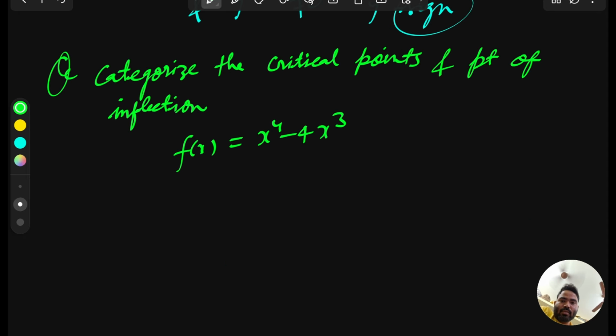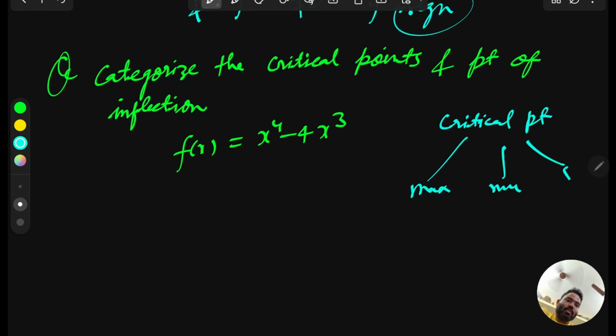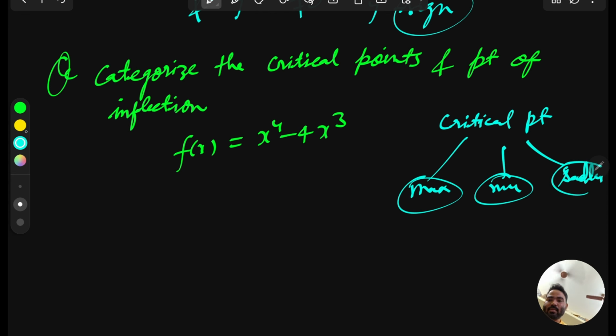Now let's see the last question: categorize the critical points and points of inflection. Here, just to understand the critical point: a critical point can be a maximum point, a minimum point, or a saddle point, meaning neither maximum nor minimum. But a point of inflection is different from a critical point. For a critical point, we just differentiate and see where the derivative, the tangent slope, is equal to 0 or not defined. But for being maxima, minima, or saddle, it should be a critical point. So just solve this question.